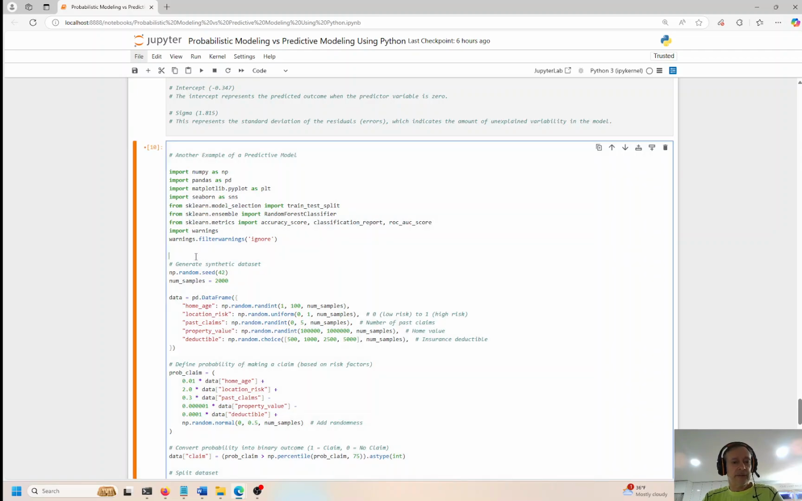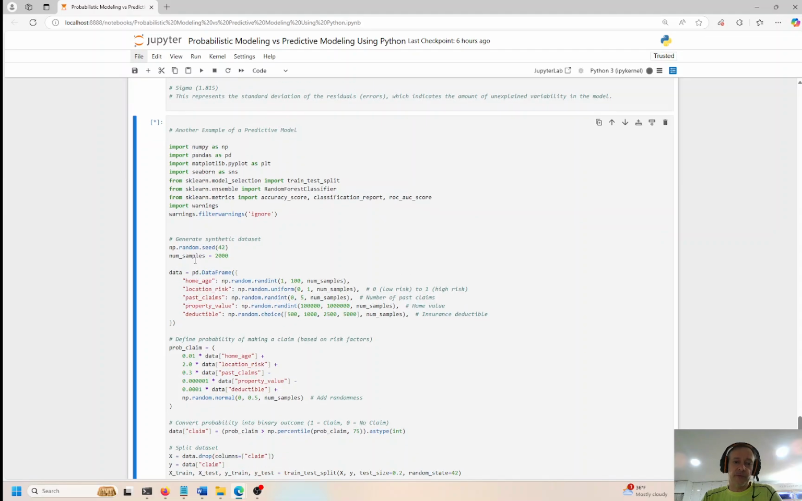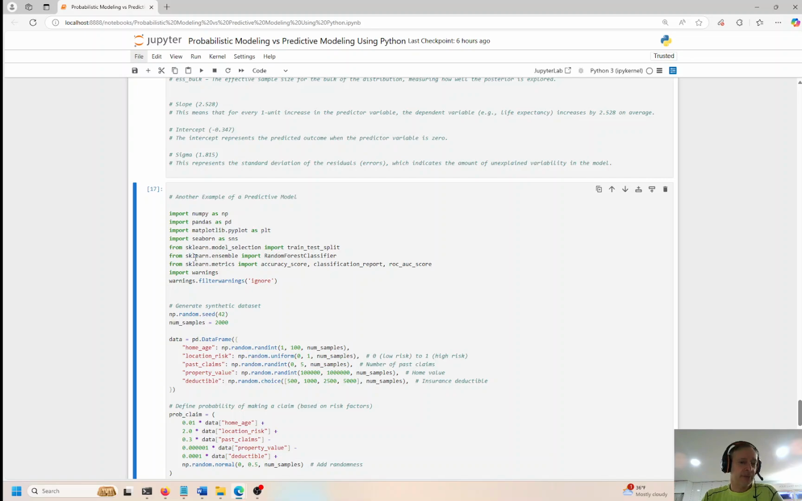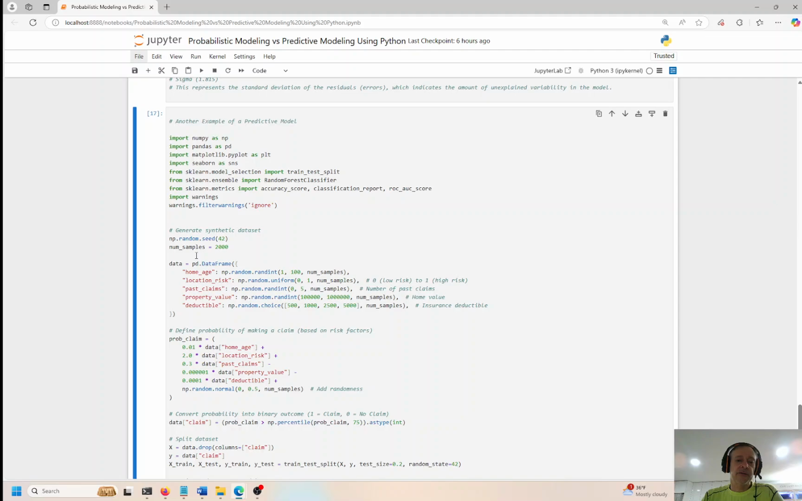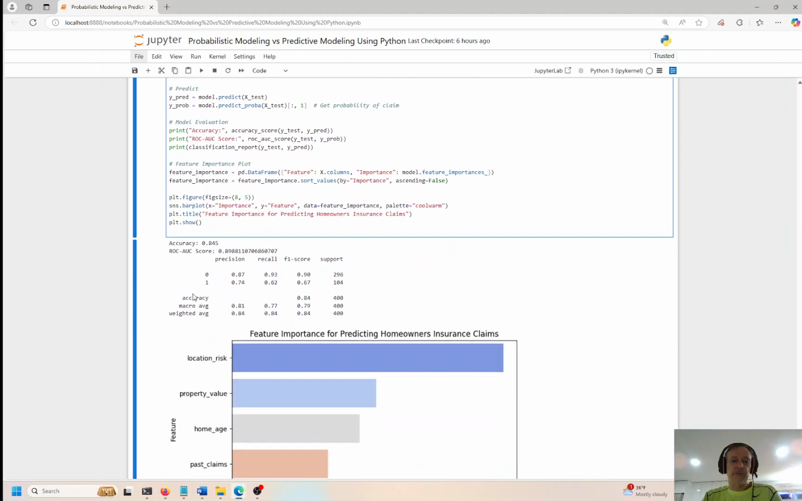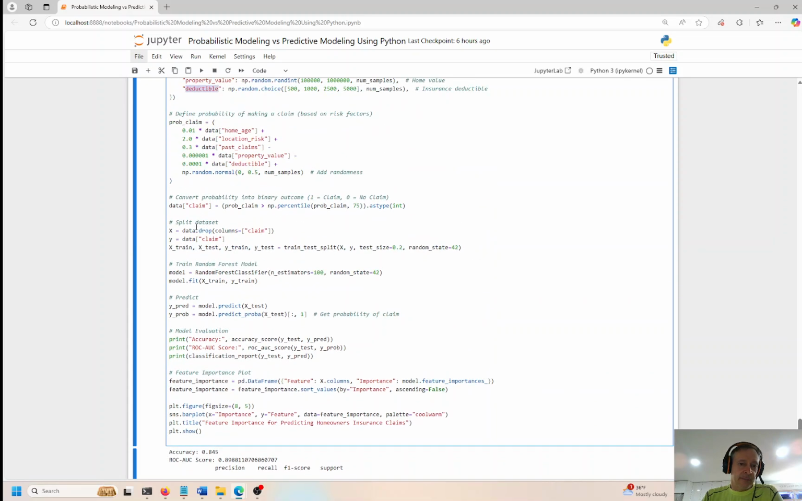So let's look at one more example. We saw 2 probabilistic examples. Let's look at a predictive modeling example. We saw 1, where we're trying to predict miles per gallon based on the mtcars data set. Let's look at one more. So now let's look at an example of insurance: the age of the house, location risk, past claims, property value, and deductible. I just refreshed this, and I'm trying to predict, based on these independent variables, a claim.